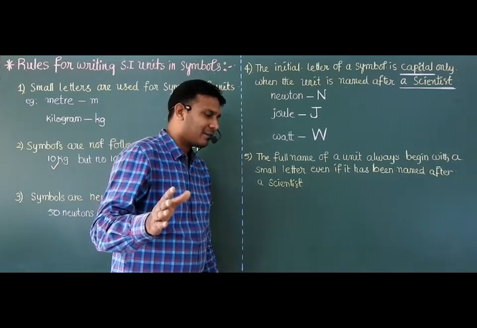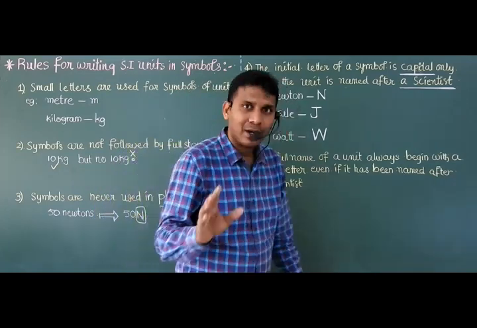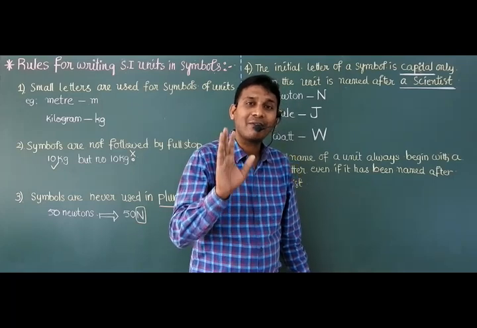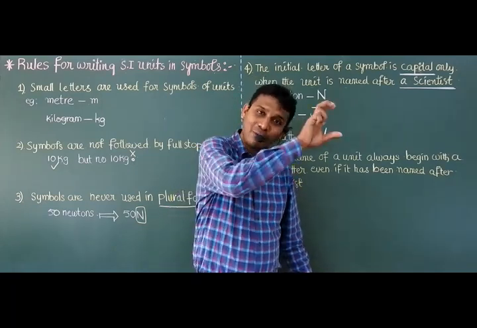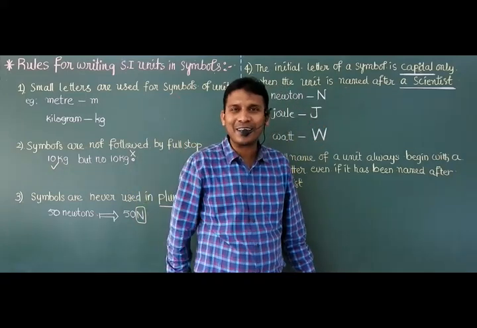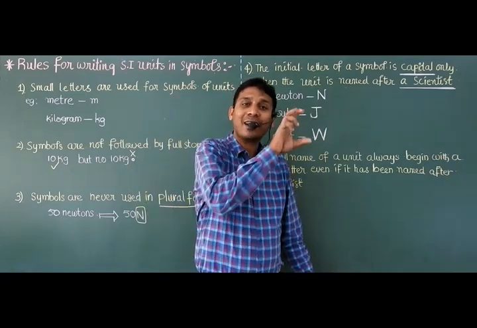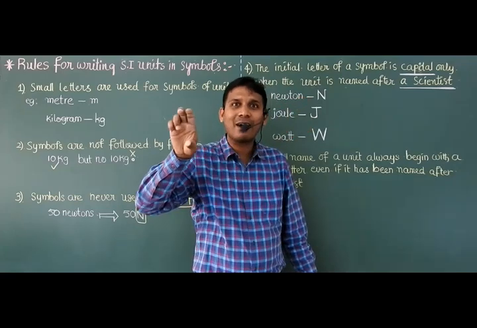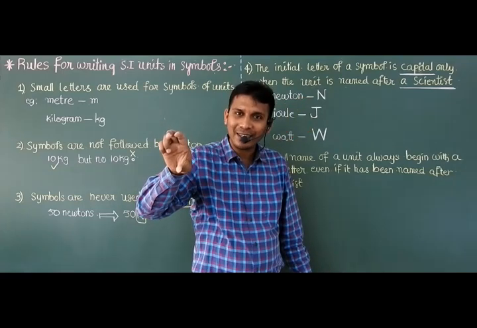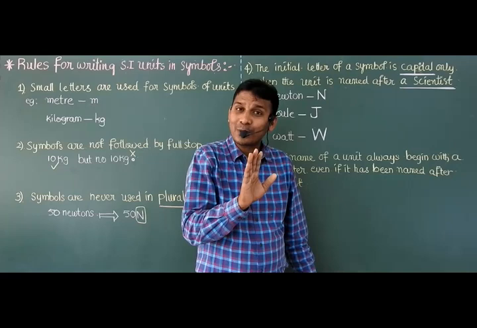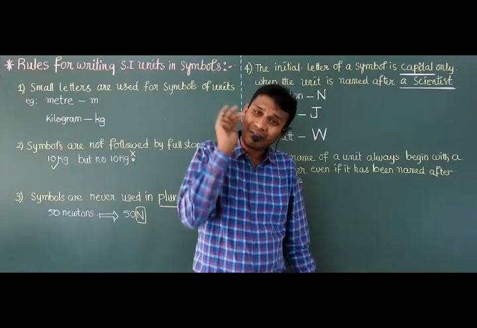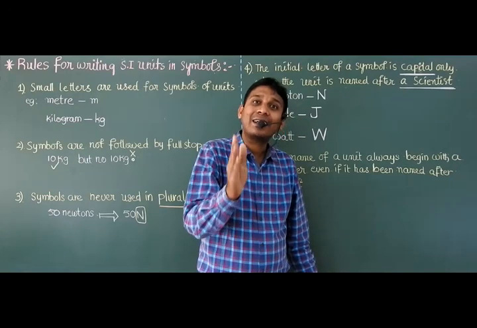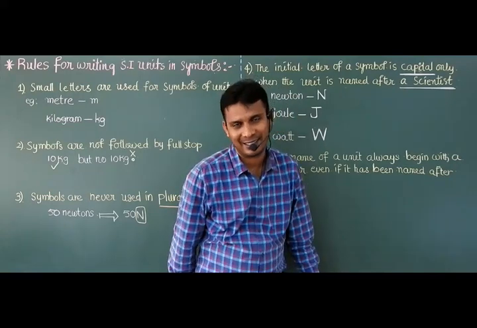For example, when you are writing the full name of an SI unit and not the symbol, the first letter should never be a capital letter, even if it is the name of a scientist.